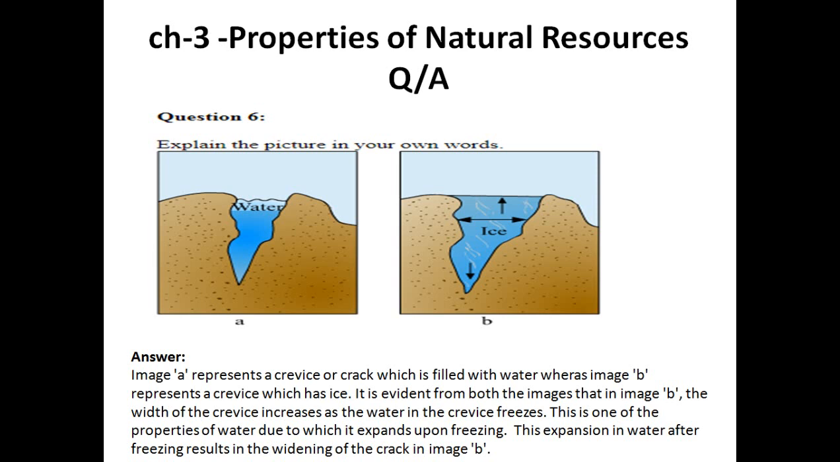When we are discussing water, we discuss this topic, that when water changes into the solid form, it expands. Okay, it expands its size. So that's why here the size has become bigger. The water froze, it expanded, and the size of the hole became bigger. And here it is in a liquid state. This expansion in water after freezing results in the widening of the crack of image B. Simple. While it is taking a solid form, changing into ice, it expands, and that's why the hole is broader than the A hole.